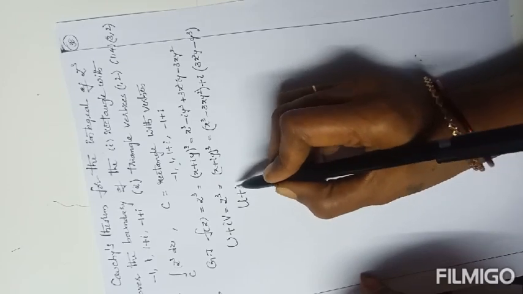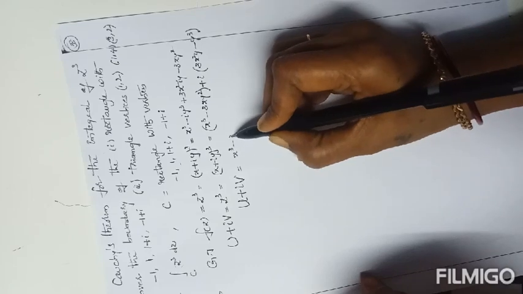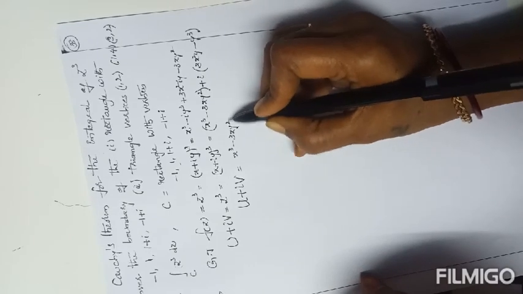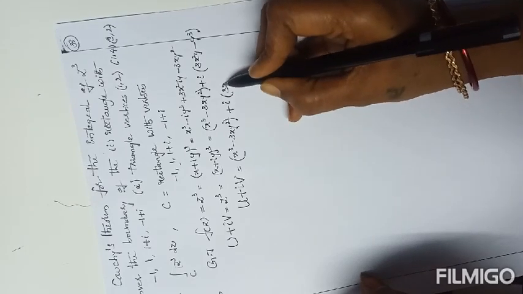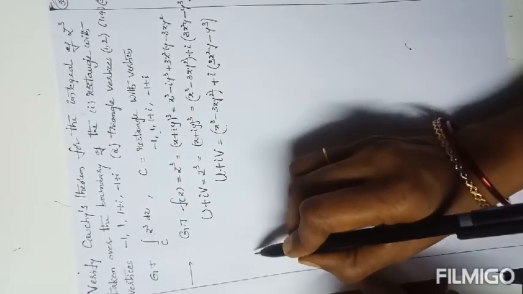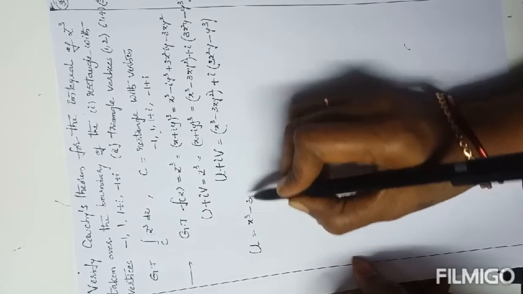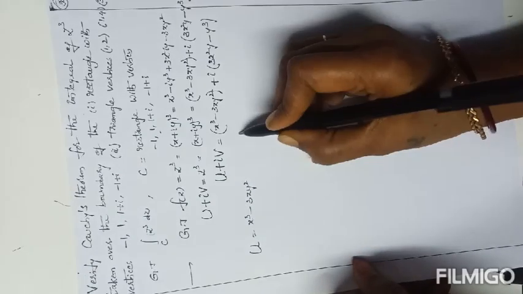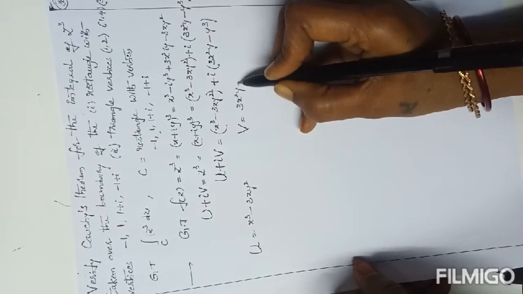So u plus iv equals x cube minus 3xy square plus i of 3x square y minus y cube. By comparing real and imaginary parts on both sides, u equals x cube minus 3xy square, and v equals 3x square y minus y cube.